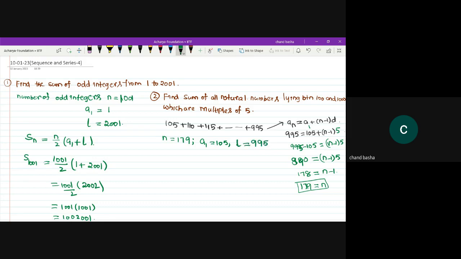You can make use of the Sn formula. When first and last terms are given, make use of the formula: Sn is equal to n divided by 2 into a plus l. N value is how much? Yes, 179. 179 divided by 2, first term 105 plus last term 995. You can calculate it, you will get the required answer, guys. Hope this question is also clear.